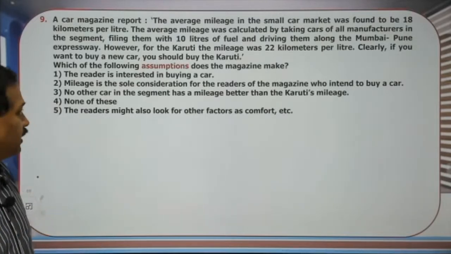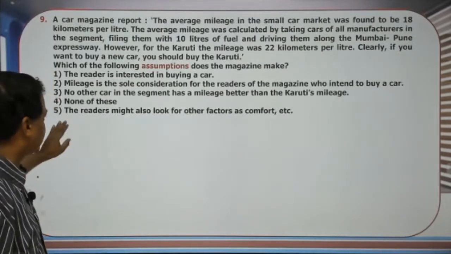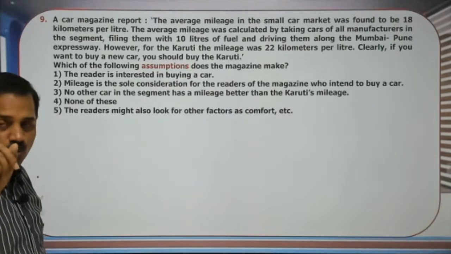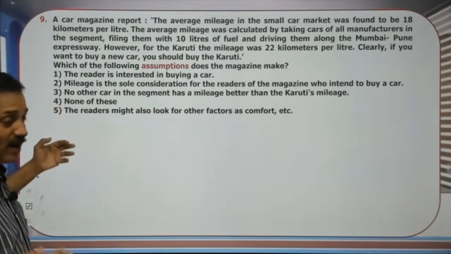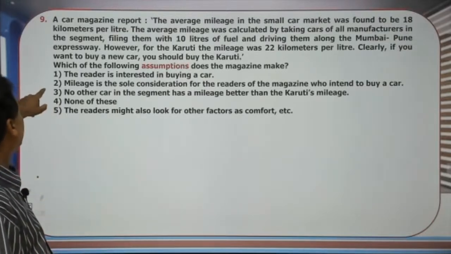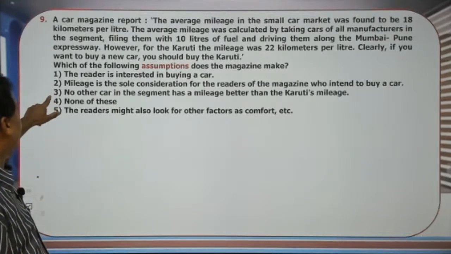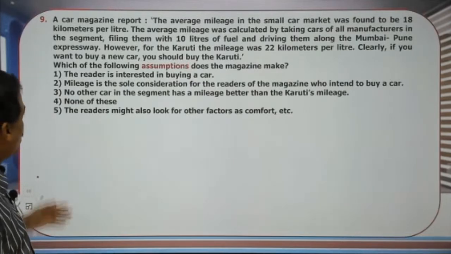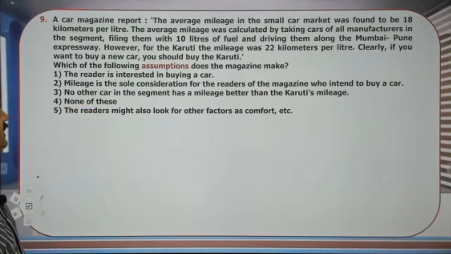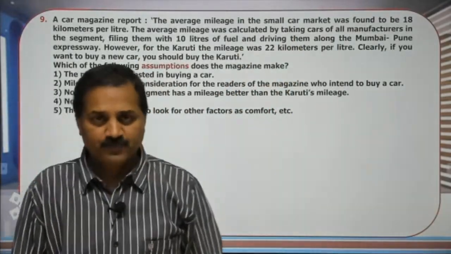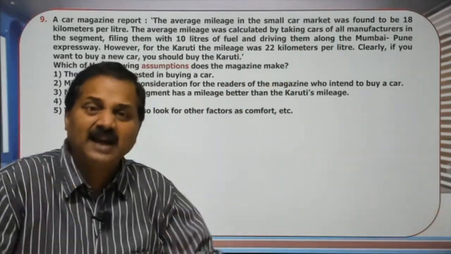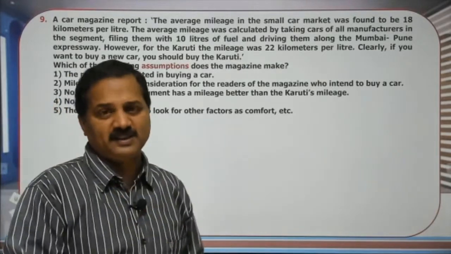Make it very clear. This is the question and you are asked to find only one choice. So one of the reasons is that there is no second and third. No other car in the segment has a mileage better than B's mileage is clearly stated in the statement. A mere rehashing of the statement cannot form an assumption.